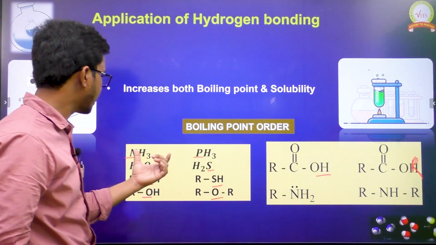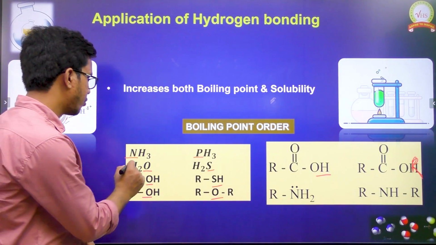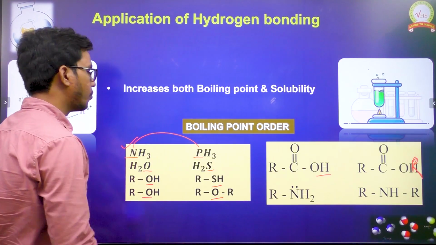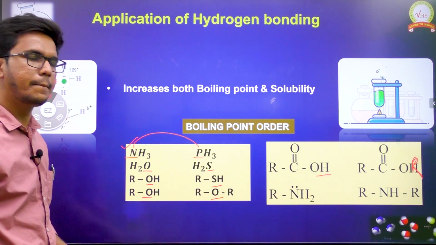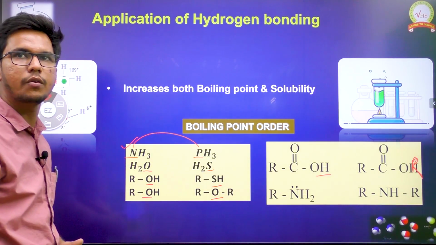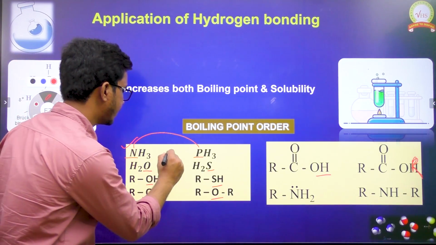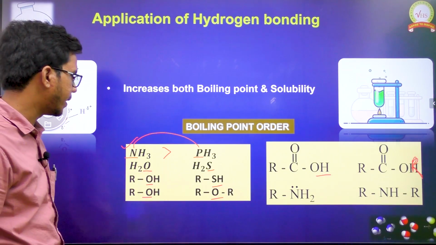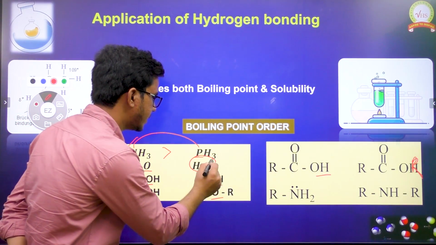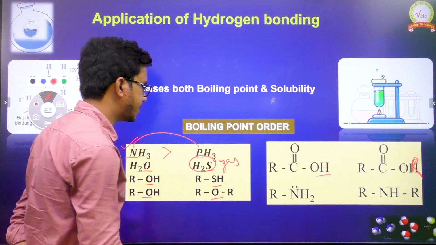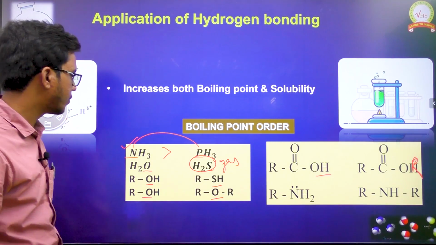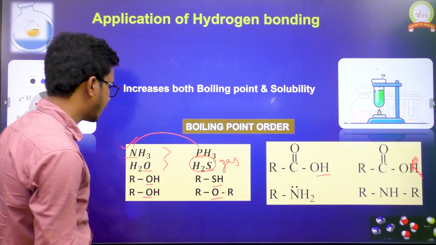If we take the first atoms of the same group, nitrogen and phosphorus, out of these two, nitrogen has the ability to form hydrogen bonding. Because of this, we can expect NH3 to have a higher boiling point than PH3. And if we take water and H2S, H2S exists as a gas at room temperature because it won't form any kind of hydrogen bonding. That is why we can expect a higher boiling point in water.